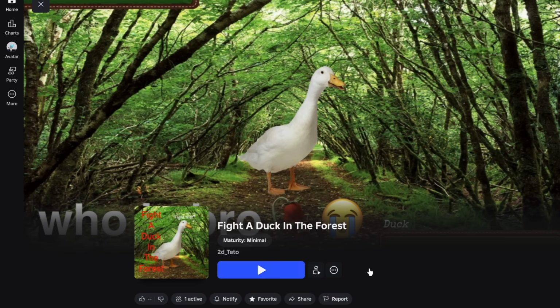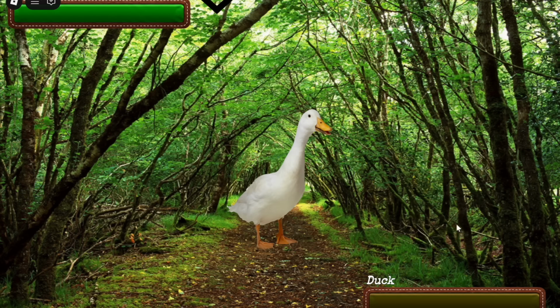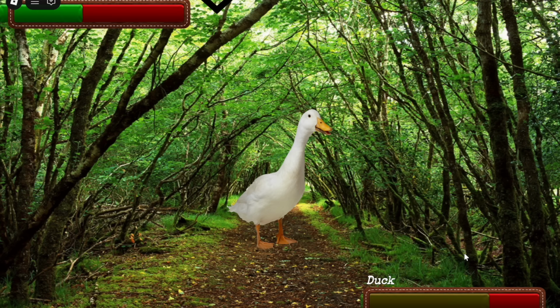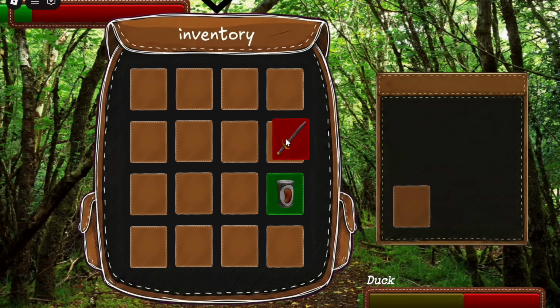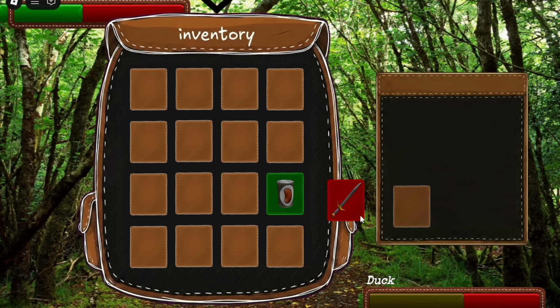And this is the game. I'm just gonna open my inventory and use my sword to attack the duck. Then he attacks me back. I'm just gonna attack him again. Alright, I should be good to attack him again, I think. Yeah, okay. Let me just eat some beans. Alright, I can attack him again now.